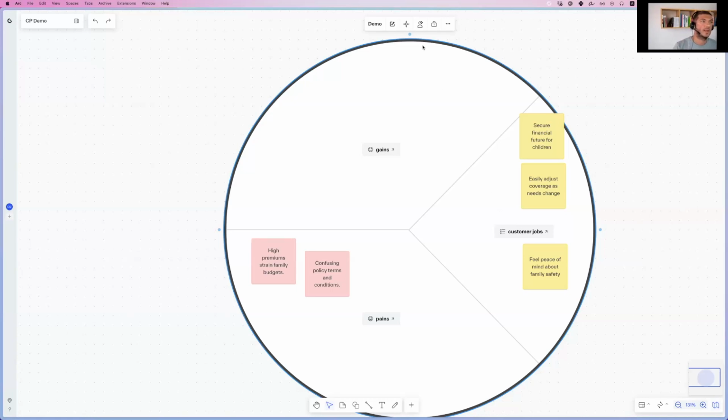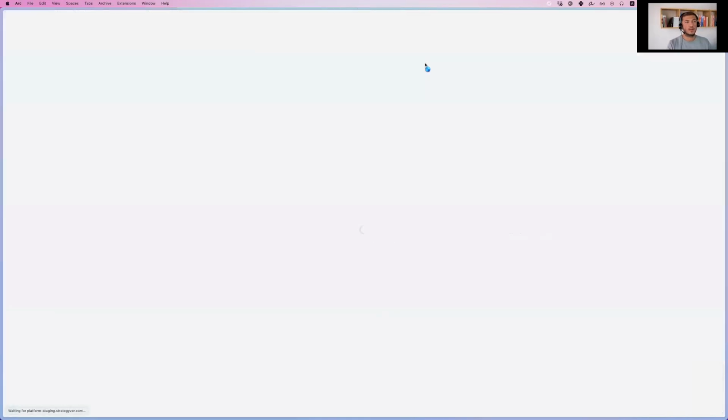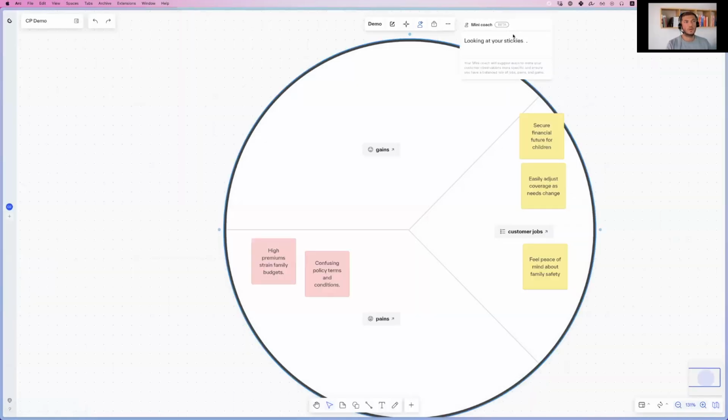So to do that, you would start this mini coach. And this mini coach takes into account all the stickies on the profiles one by one. It reviews if they have a good balance between functional, social, and emotional jobs, and if things make sense altogether, holistically.